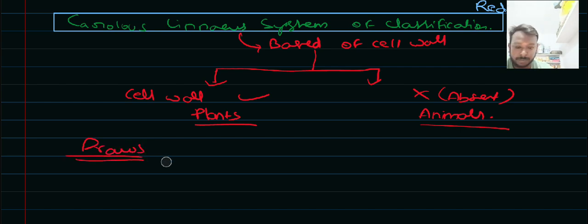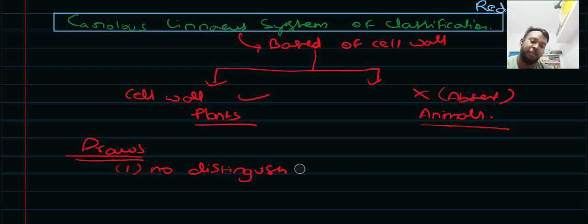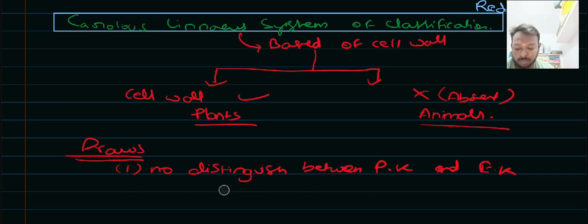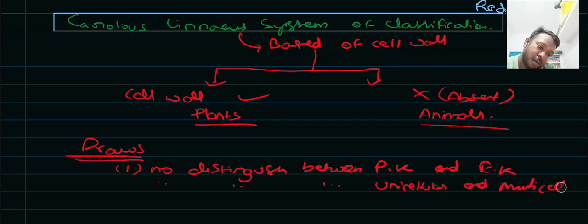What are the drawbacks? There was no distinguishing between prokaryotes and eukaryotes, and no distinguishing between unicellular and multicellular.